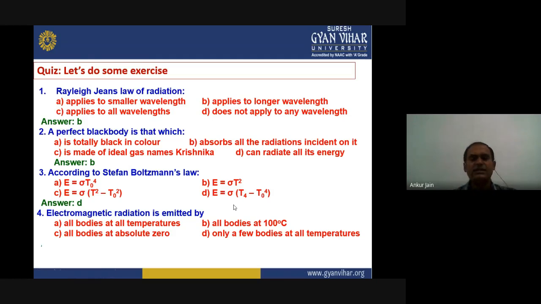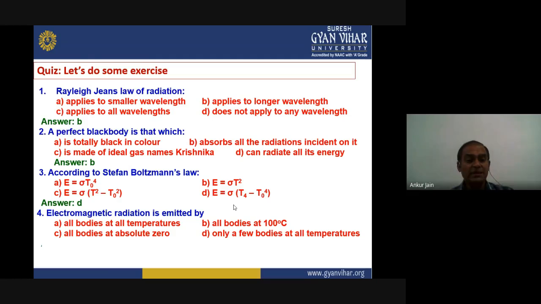The next question is: electromagnetic radiation is emitted by all bodies at all temperatures, all bodies at 100 degrees centigrade, all bodies at absolute zero, or only a few bodies at all temperatures. Which is the right answer?